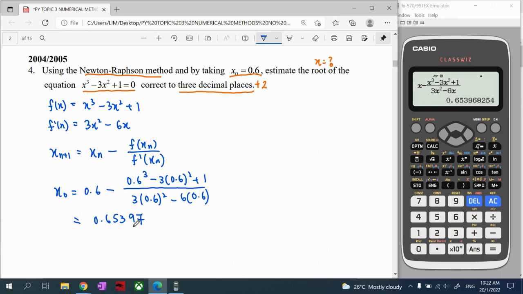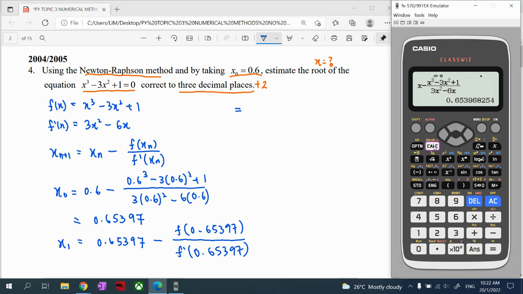After we get this value, we substitute again to find the next x, which is x1. We substitute this new x value. For this second step, we can write it in short, in terms of f(x) over f prime(x), with 0.6597.